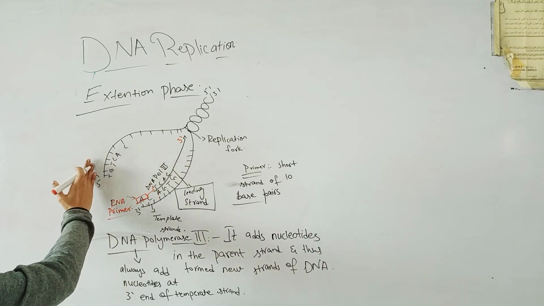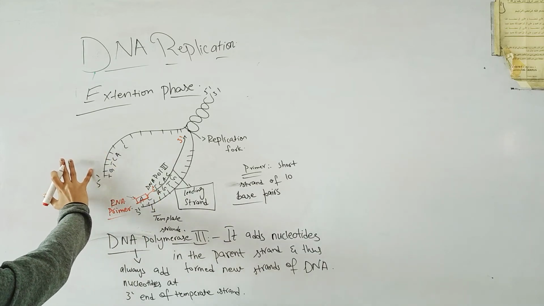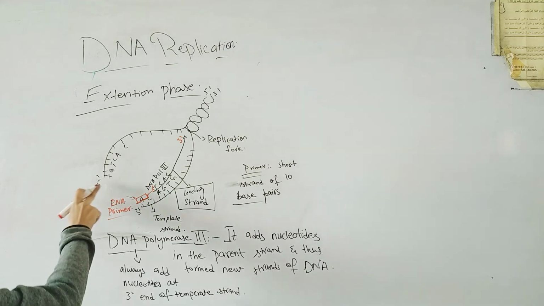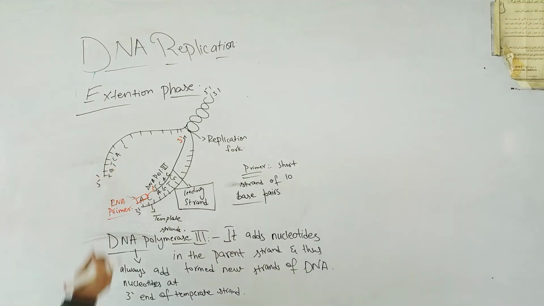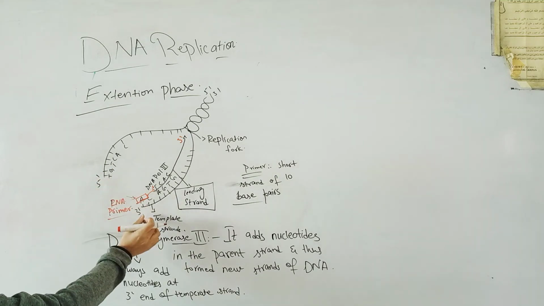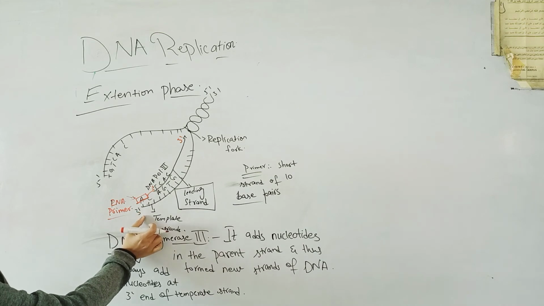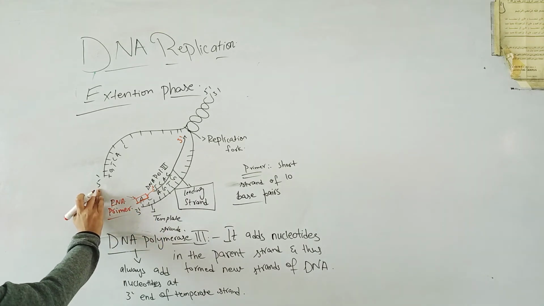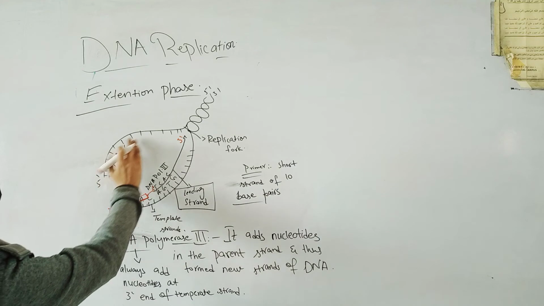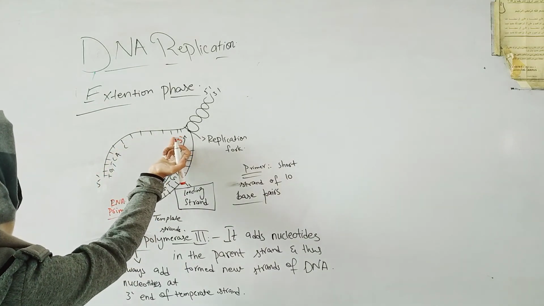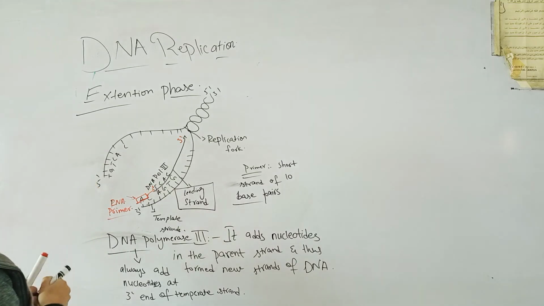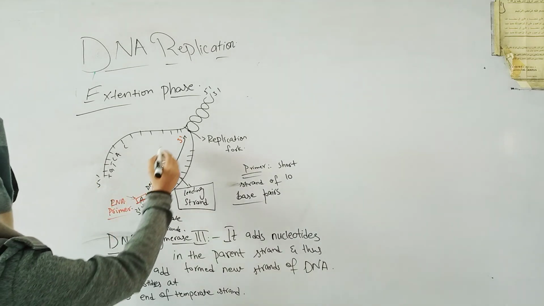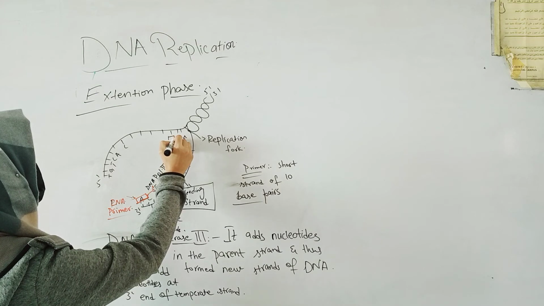So if we see the other side of the template strand, here is a 5' end, and we have studied that DNA polymerase III will add nucleotides only at the 3' end. So what would happen if there is a 5' end? In this strand there would be a 3' end on the other side. So in this case, firstly the RNA primer attaches on the opposite side of the strand.